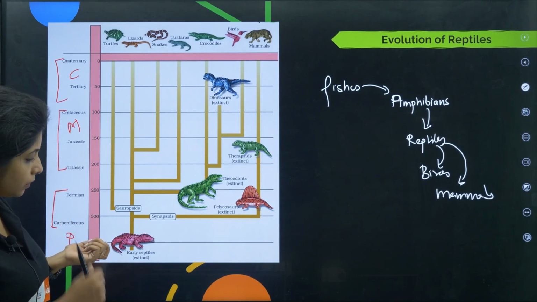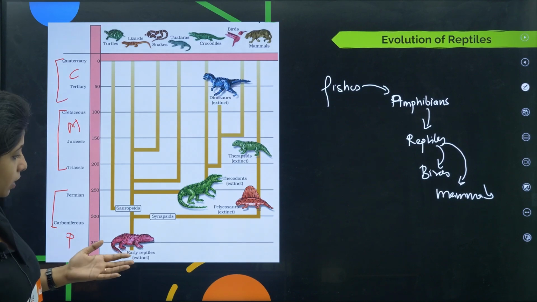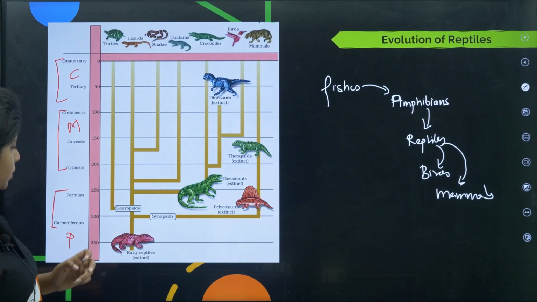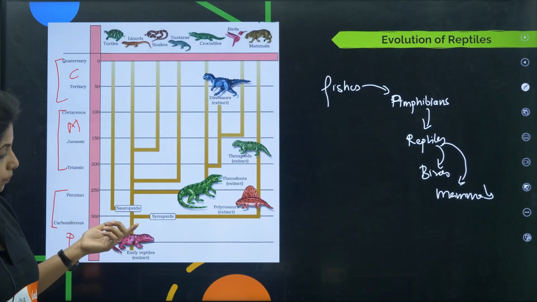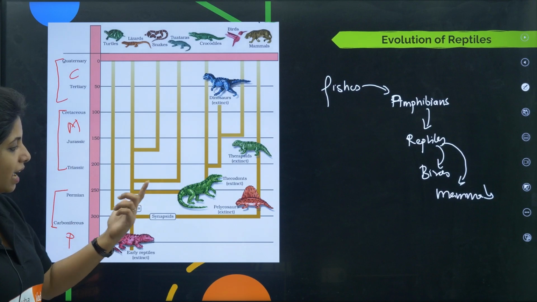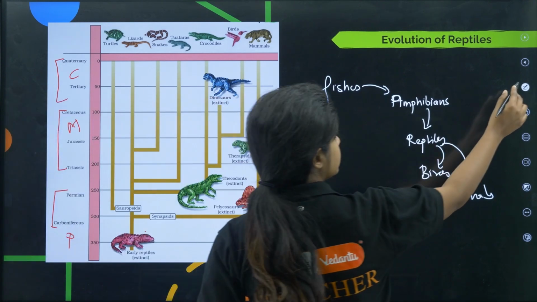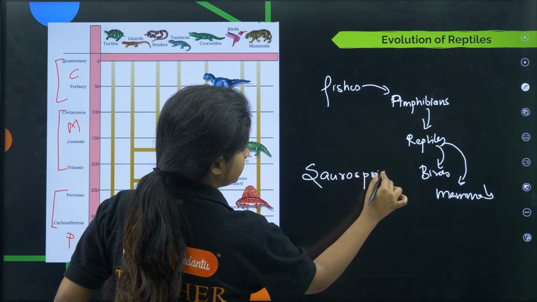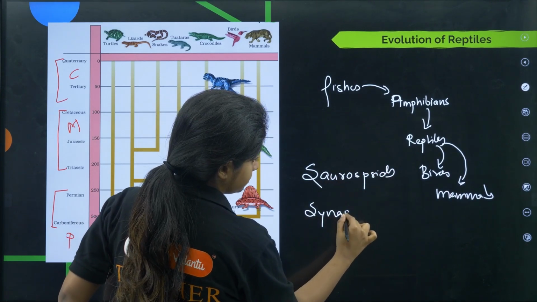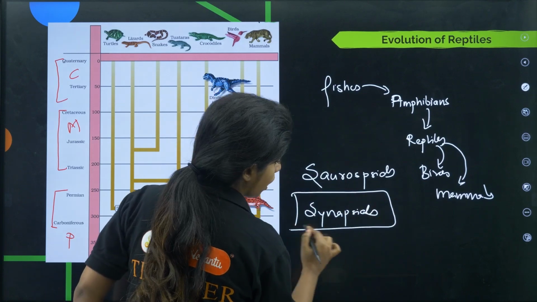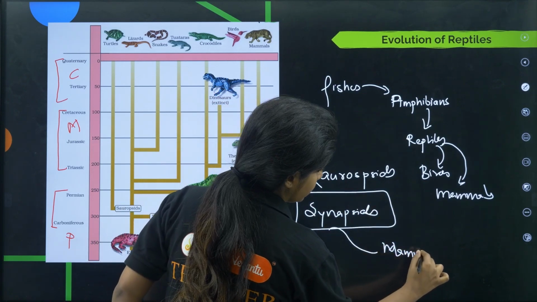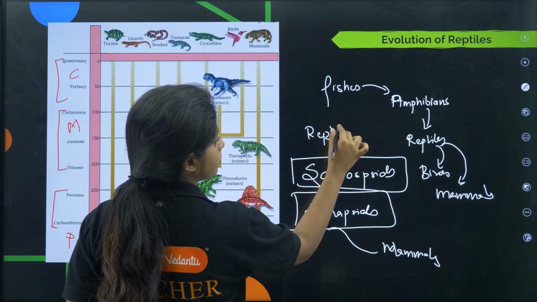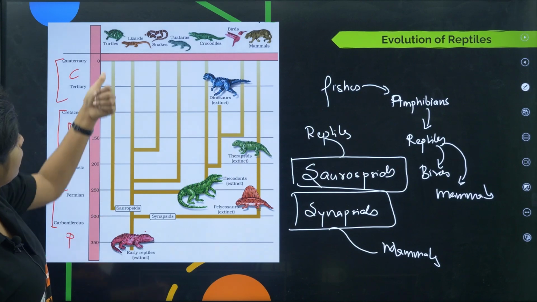Going below that you have a lot of things. So you know that 350 million years ago was the time where early reptiles were there. Now they are extinct, they are obviously not present. Going ahead, you had two different types: sauropsids and synapsids. What are those, children? Synapsids are the ones that are going to give rise to mammals and everything. You're going to see that. And sauropsids are the ones that are going to give rise to the modern day reptiles that you see today also.